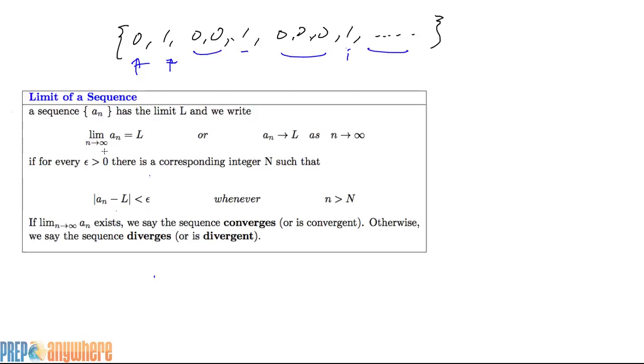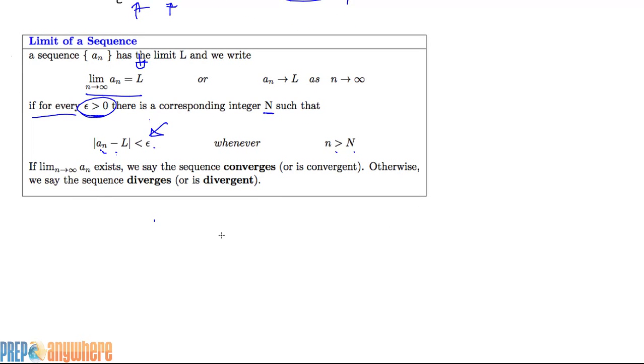Okay, so it says here, it converges to L if for every epsilon that's greater than 0, there is a corresponding integer n such that for every a_n bigger than n, it's guaranteed that the difference between a_n and L, the distance between these two, is within epsilon.